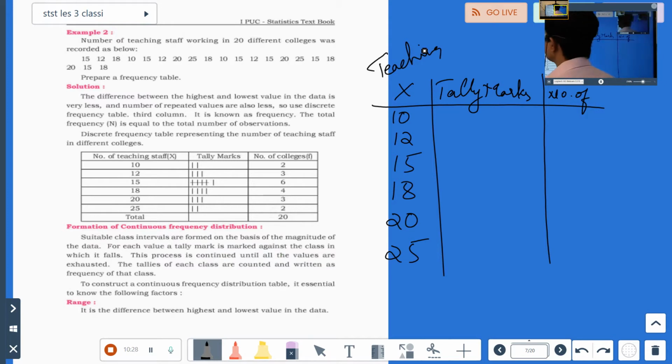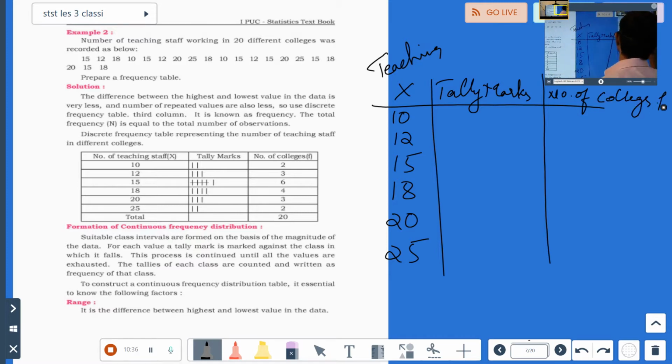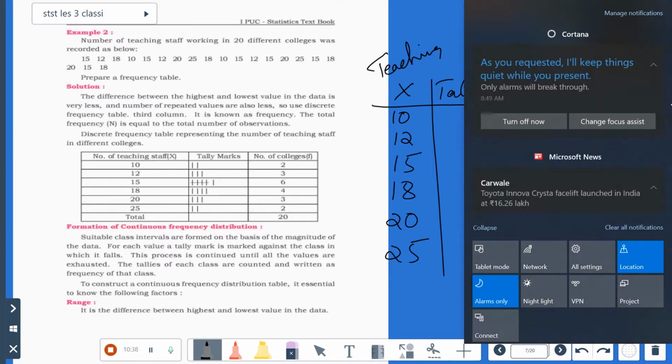The number of teaching staff working in 20 different colleges was recorded. So this will be the number of colleges, and this is the frequency, F.